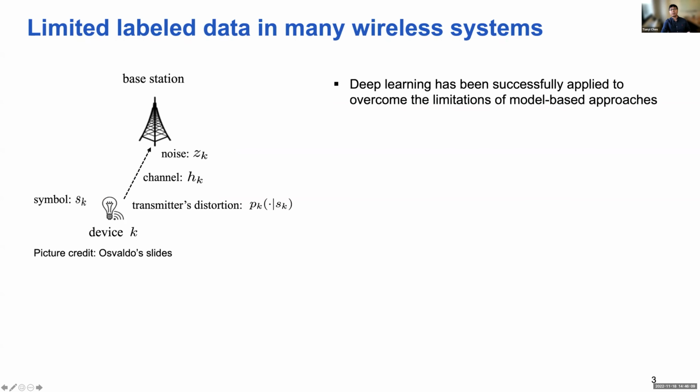For example, in the communication system, which is the focus of our workshop today, deep learning has been applied to overcome the limitation of model-based approaches in different settings. For example, channel estimation, demodulation, encoding, decoding, and power control.